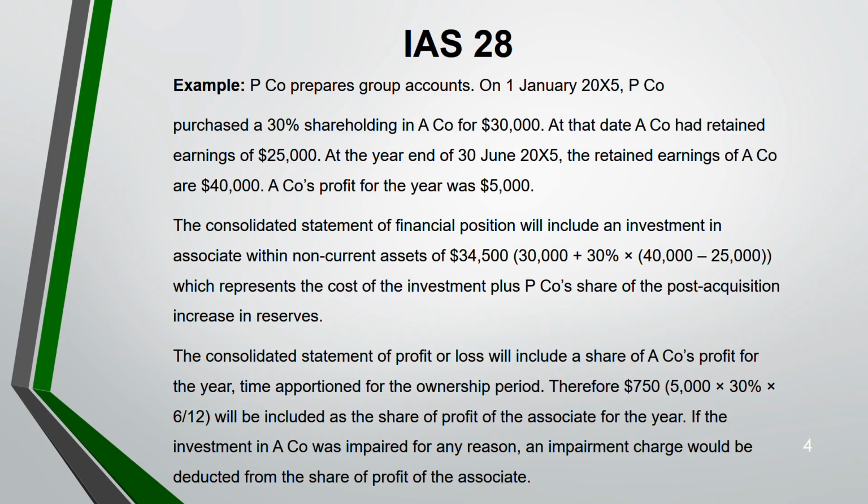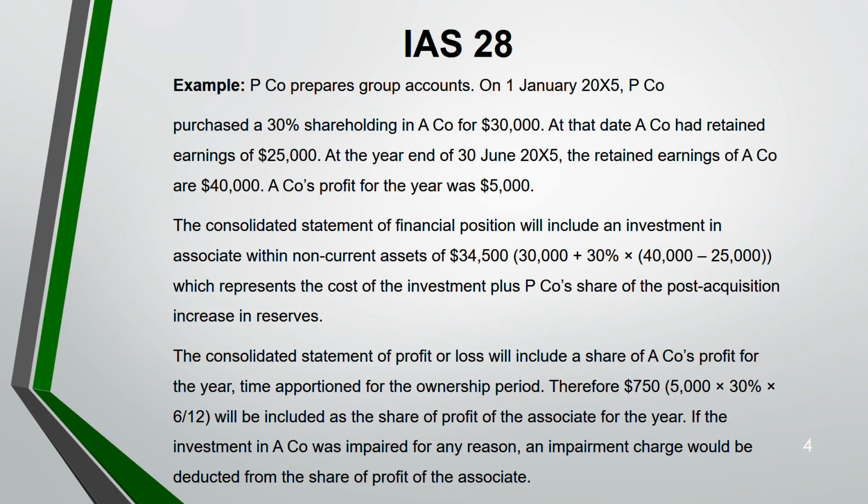Okay. Now, in your consolidated statement of profit and loss, remember, in your statement of financial position, you don't have to prorate. It doesn't matter what time of the year you are buying the associate. But when it comes to profit and loss, you only have to take for the period that you are an associate. If you're acquiring the associate in the middle of the year, you only have to take the portion that you are an associate.